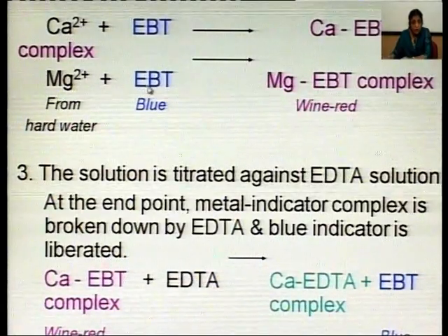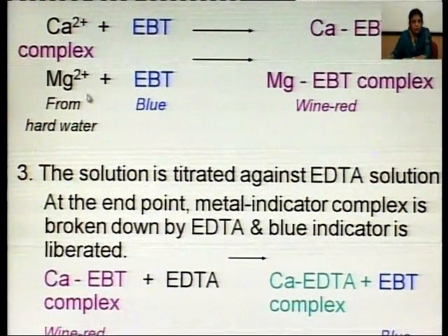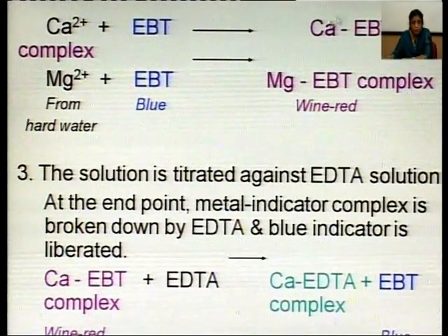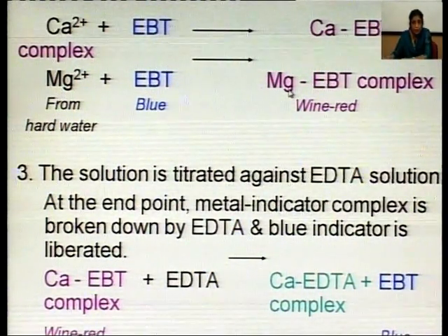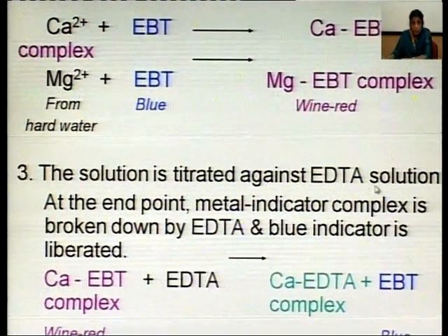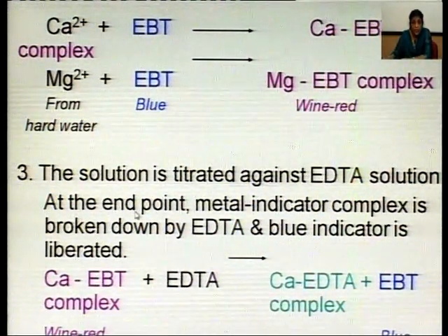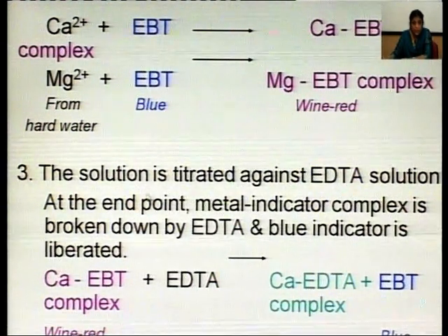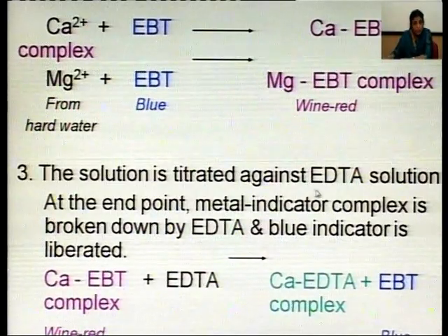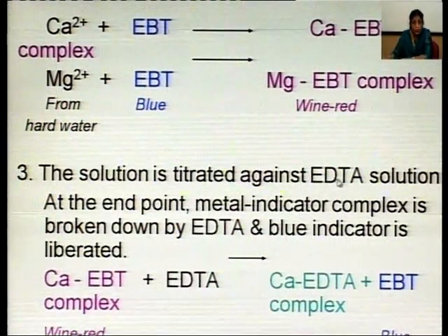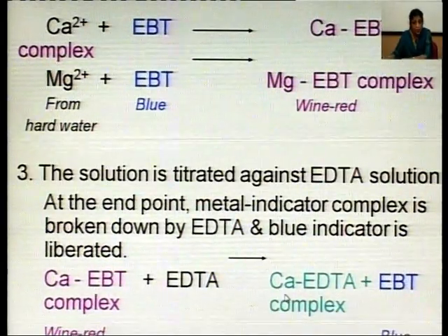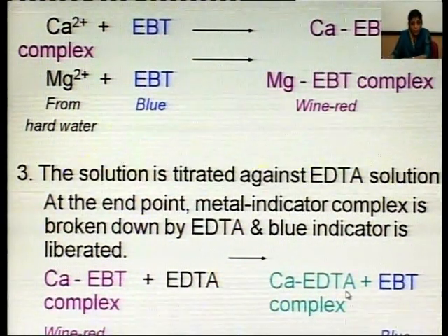As we are using only a few drops of indicator, only a few of the calcium and magnesium ions present in hard water will be able to form this type of complex. The solution is titrated against EDTA solution. EDTA will go on forming complexes like calcium EDTA complex and Mg EDTA complex.